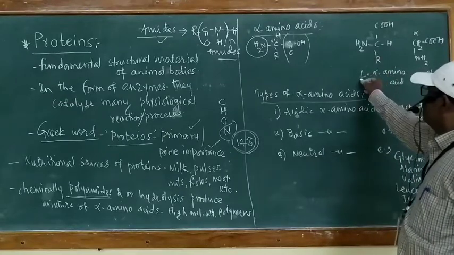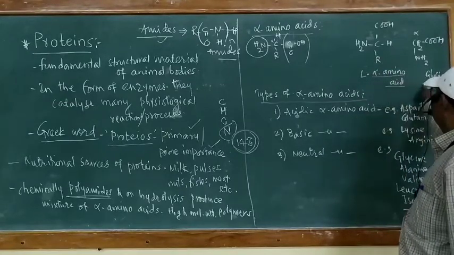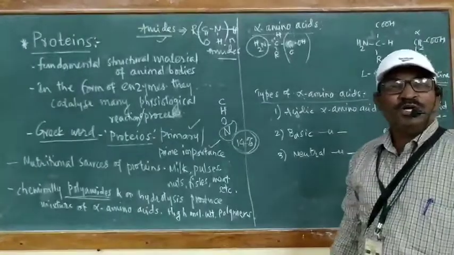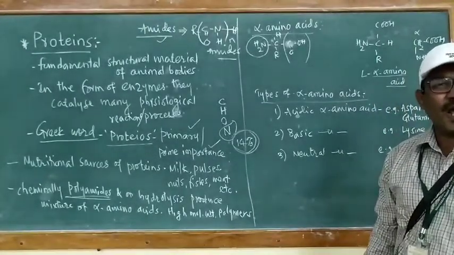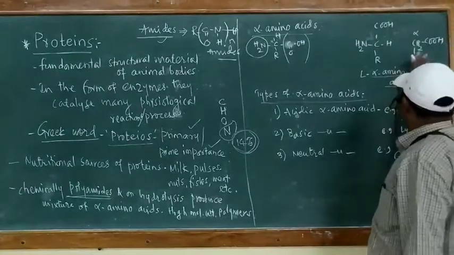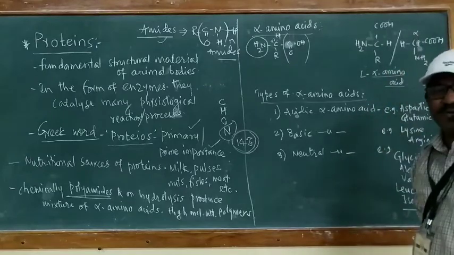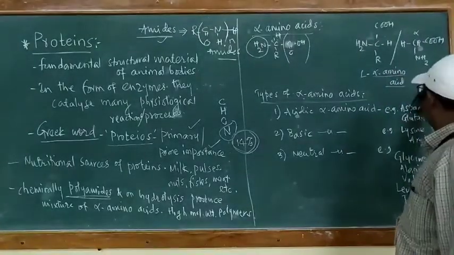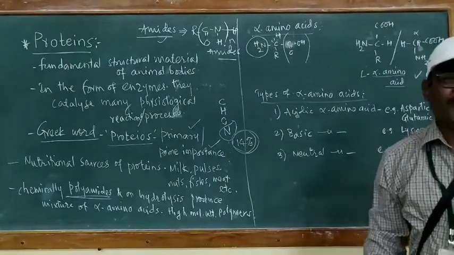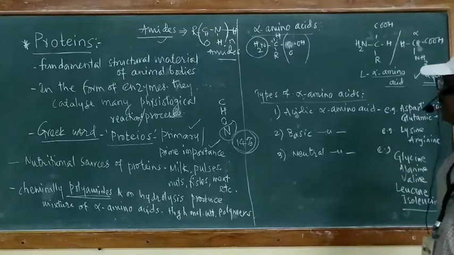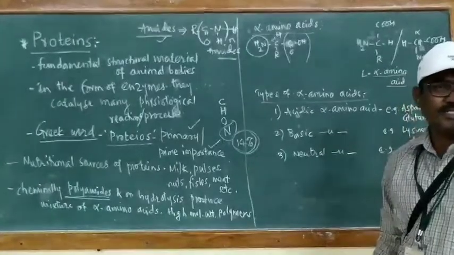Here the first alpha amino acid given is glycine. Glycine is such a type of alpha amino acid which does not contain a chiral carbon atom. The alpha carbon in case of glycine has three types of atoms or groups: one is the NH2 group, another is the COOH group, and next is two hydrogens.